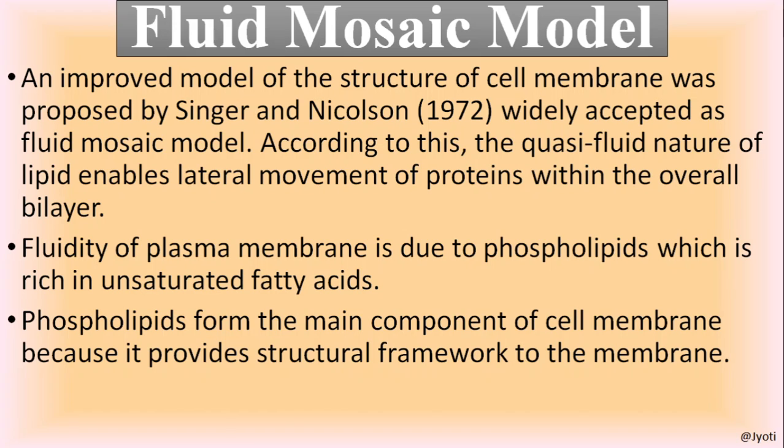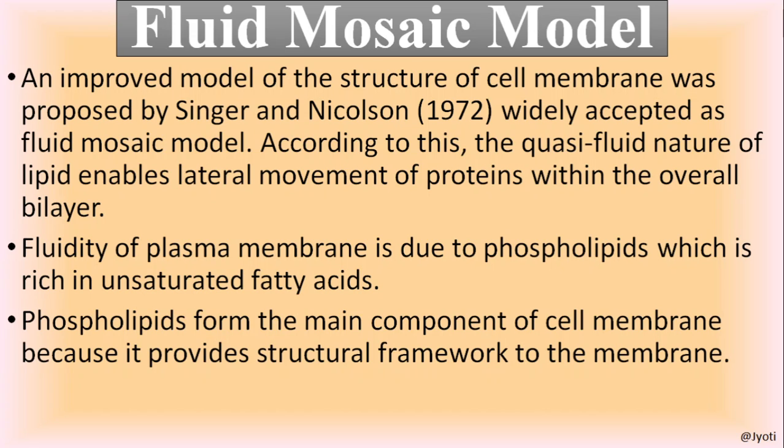Then the most accepted or improved model of the structure of the cell membrane, which was proposed by Singer and Nicolson in 1972, was the fluid mosaic model. According to this model, the lipid bilayer forms a quasi-fluid structure which enables the lateral movement of the proteins within the bilayer.